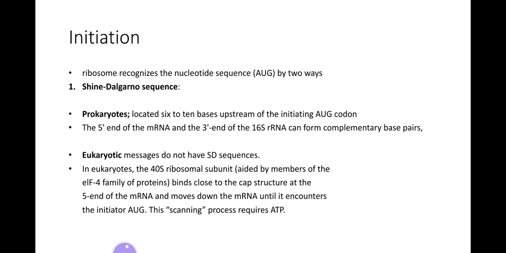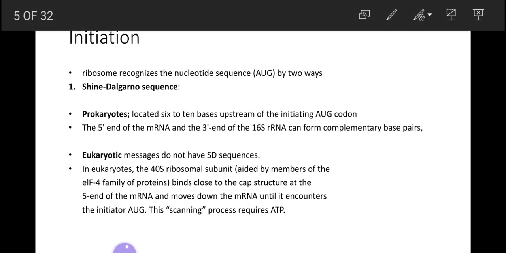Initiation of translation: first of all, the ribosome recognizes the initiation codon, this is AUG, in two ways. The first one is the Shine-Dalgarno sequence. In prokaryotes, the Shine-Dalgarno sequence is located 6 to 10 bases upstream of the initiation codon AUG. The 5' end of the mRNA and the 3' end of the 16S ribosomal RNA form complementary base pairs. This is how the recognition is done in prokaryotes.